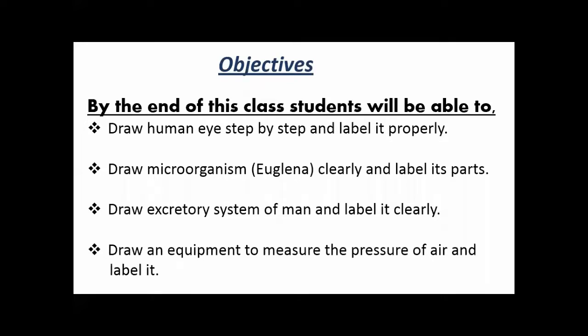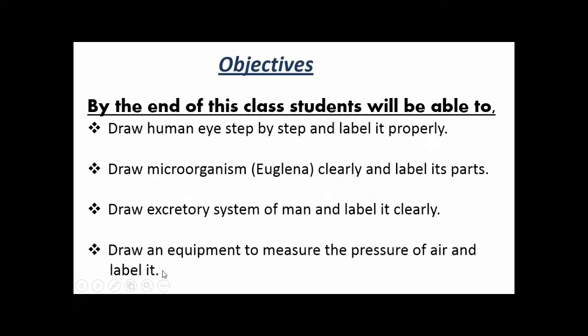Number 2, draw microorganism euglena. Euglena is a microorganism, a unicellular organism. Draw microorganism euglena clearly and label its parts. Third objective, draw excretory system of man and label it clearly. And fourth one is draw an equipment to measure the pressure of air and label it. These are the objectives of today's lesson.